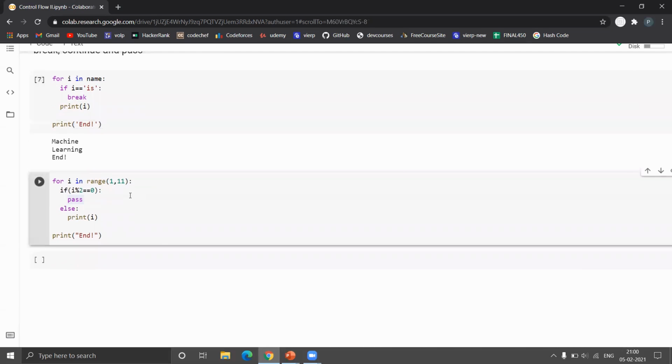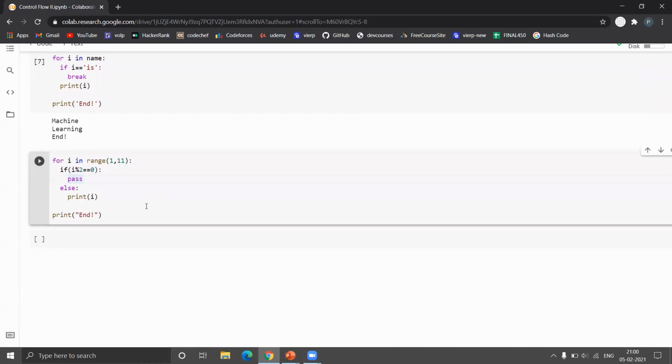Okay, now let's imagine we want to print all the even numbers from 1 to 10. Or let's say even and odd numbers. If we want to print odd numbers, our logic is that whichever number is not even is an odd number. So what we can do here is use continue.